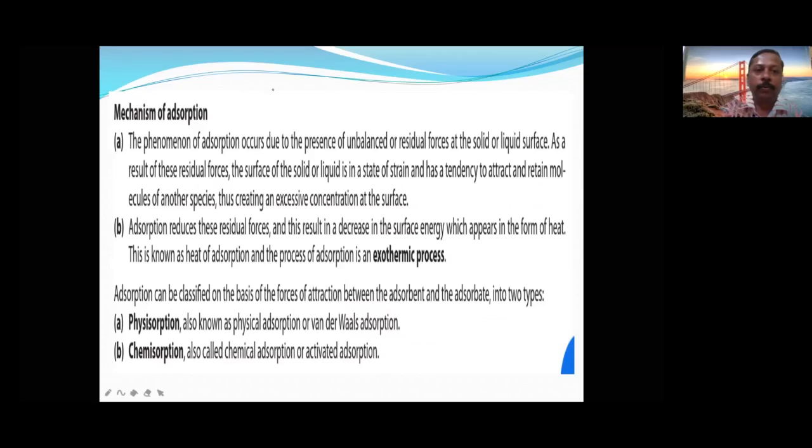How does it take place? What is the mechanism, the phenomenon behind adsorption? The phenomenon of adsorption occurs for two reasons. The first reason is unbalanced or residual forces. This is the first 1 mark question.